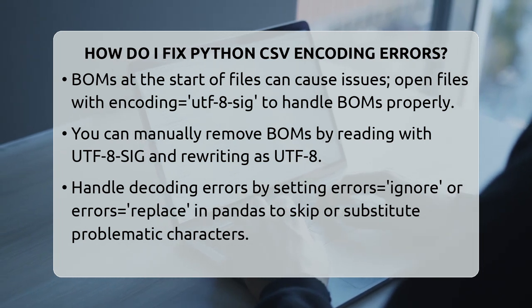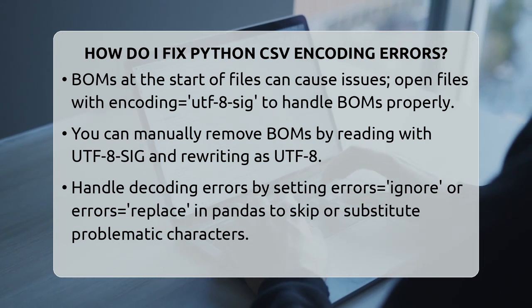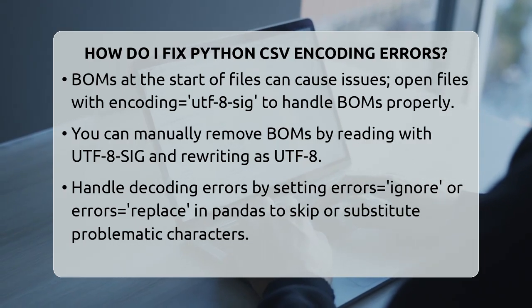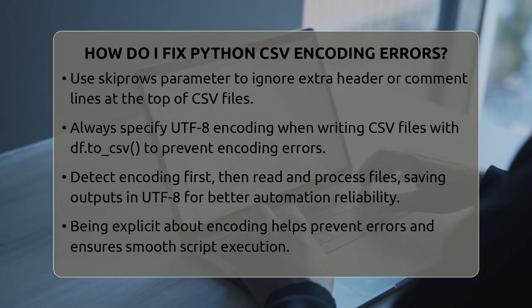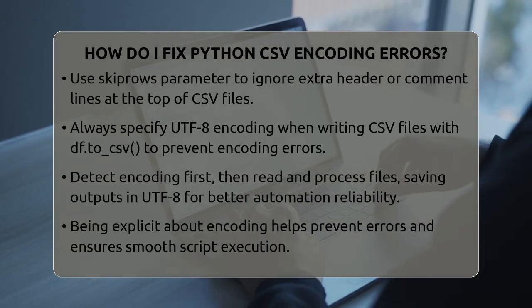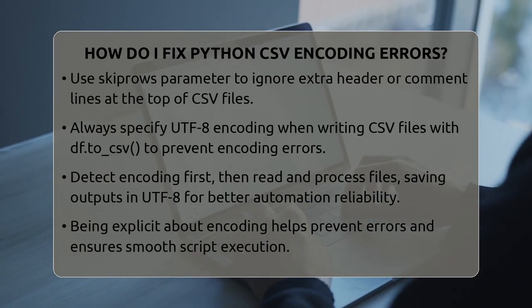Another tip is to check if your CSV has extra header or comment lines at the top. Use the skiprows parameter to skip these lines before reading the data. For example, skiprows equals 5 skips the first 5 lines.